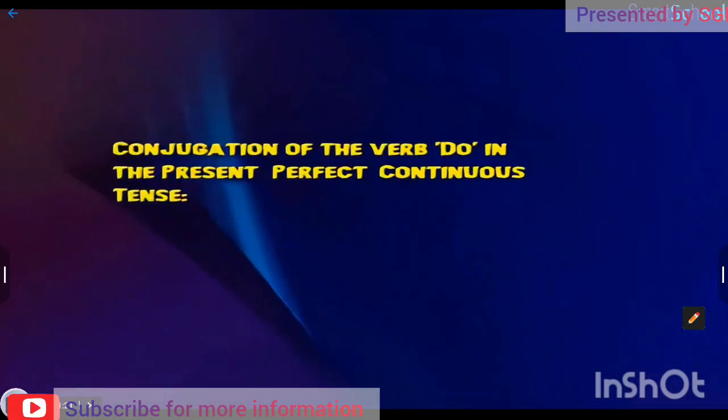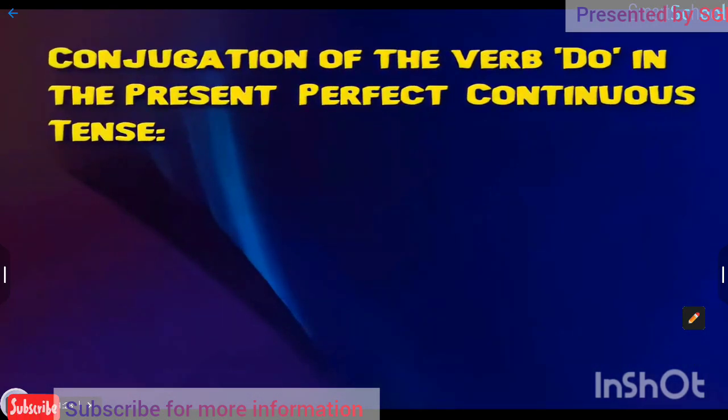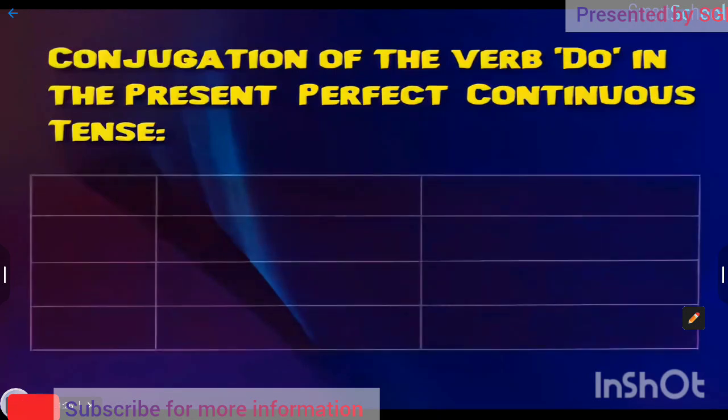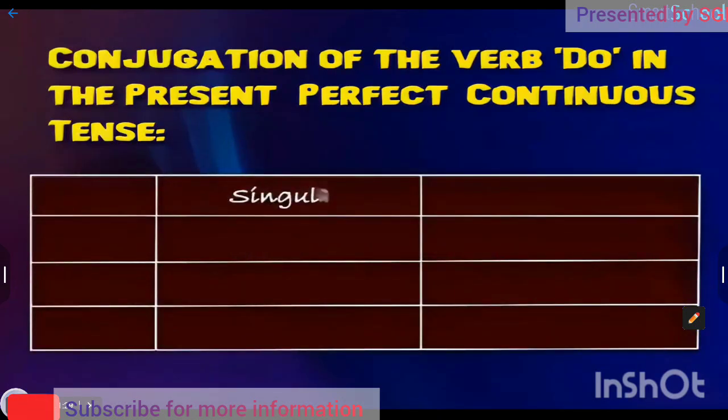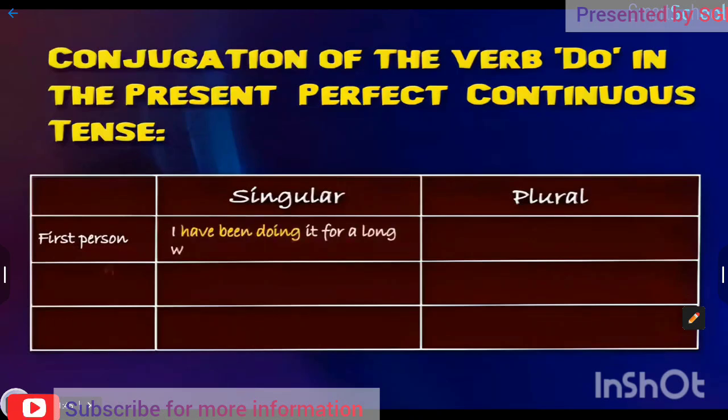Let us understand conjugation of the verb do in the perfect continuous tense. One, as singular means one, tense used is perfect continuous tense and first person is I. The sentence used is, I have been doing it for a long while. As plural means more than one, tense used is perfect continuous tense and first person is we. The sentence used is, we have been doing it for a long while.